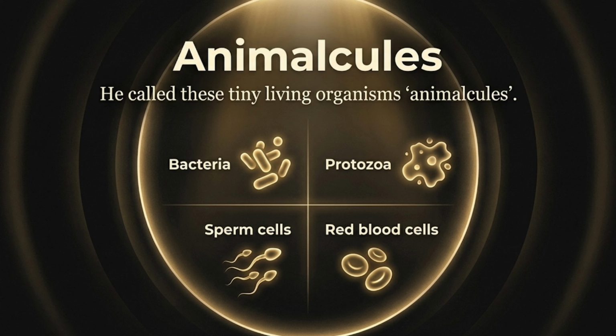So when Robert Hooke discovered the cell, he was able to see dead cork cells. Antony van Leeuwenhoek, from his microscope, discovered bacteria, protozoans, sperm cells, and red blood cells, and he named them animalcules. So whatever he saw under the microscope, he named them animalcules.